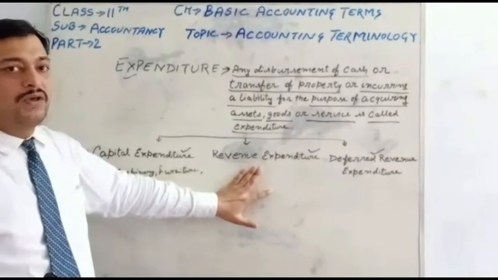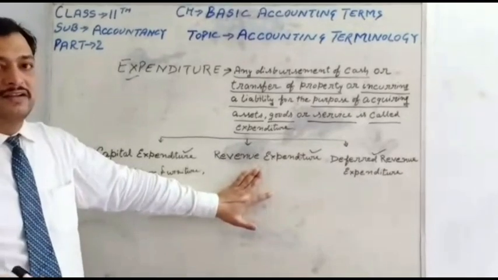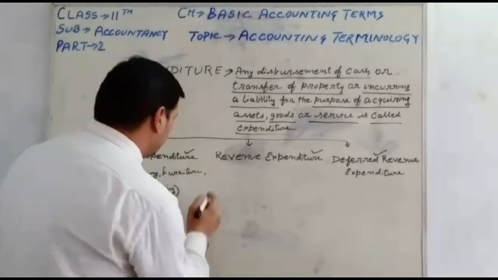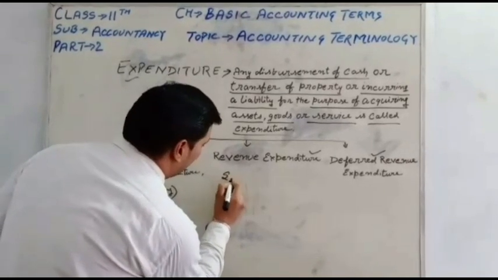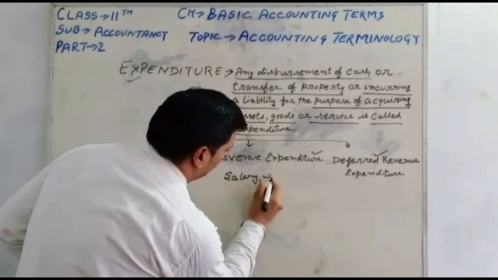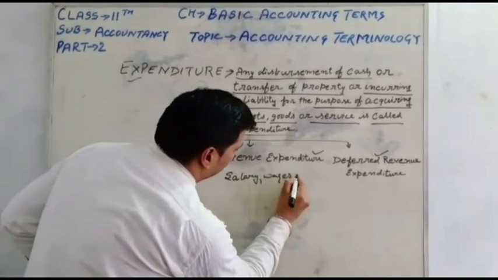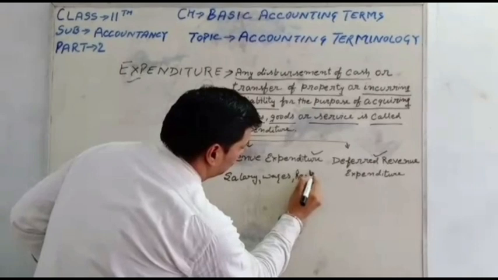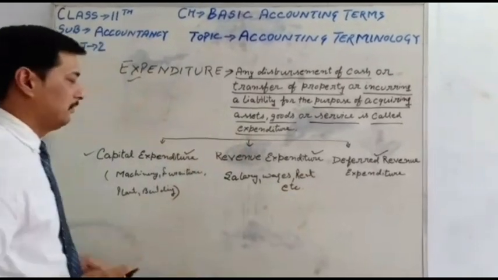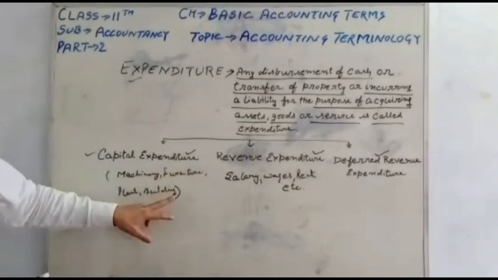Examples are wage, salary, commission, rent, etc. These are expenses we pay for maintaining revenue. These are all examples of revenue expenditure.